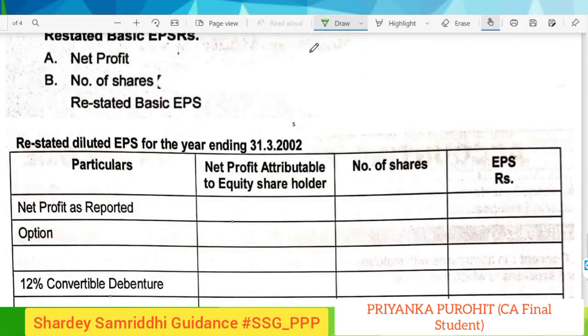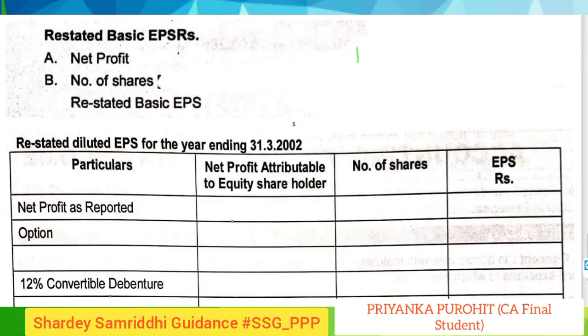In this case also the net profit would be 10 lakhs, and the number of shares would be 1,50,000 plus 25,000, which are the bonus shares. So how is 25,000 calculated? Let us look into that first.